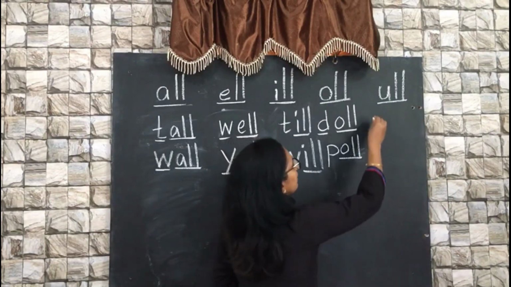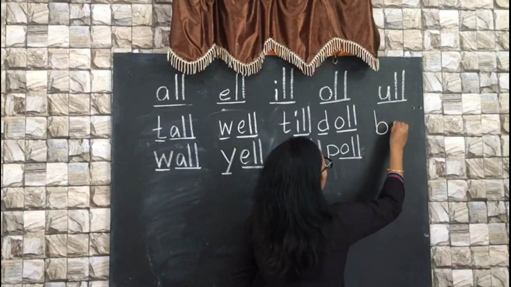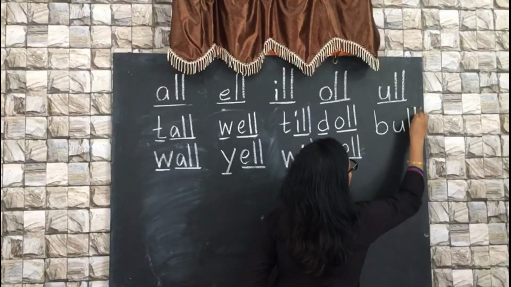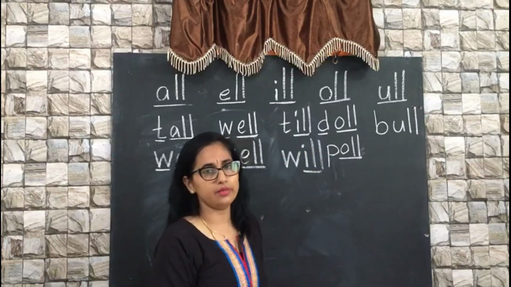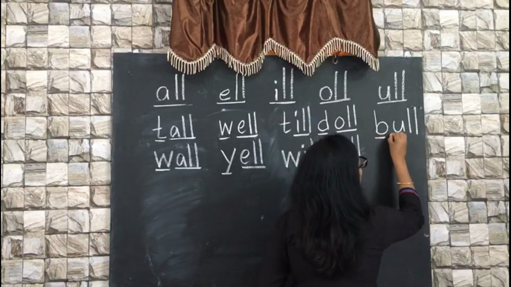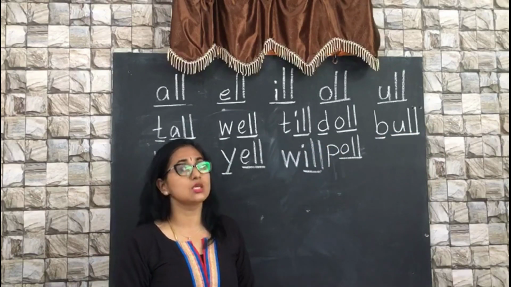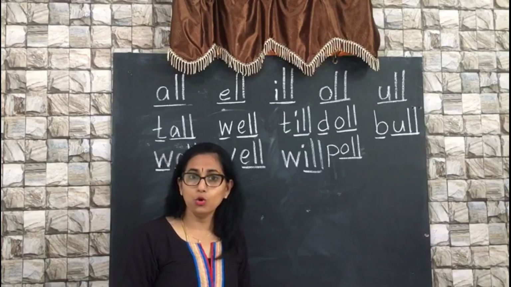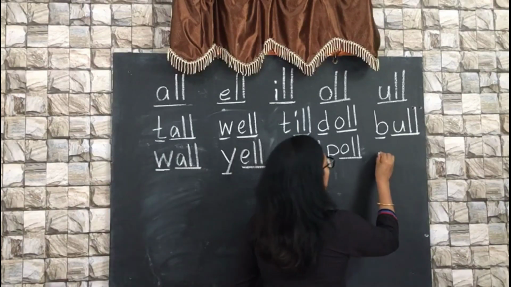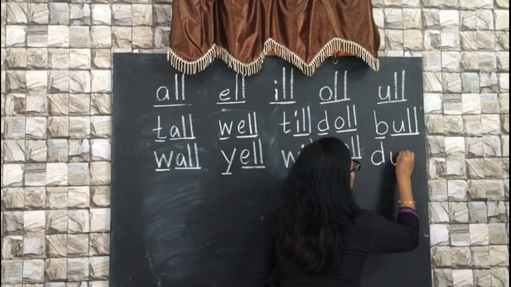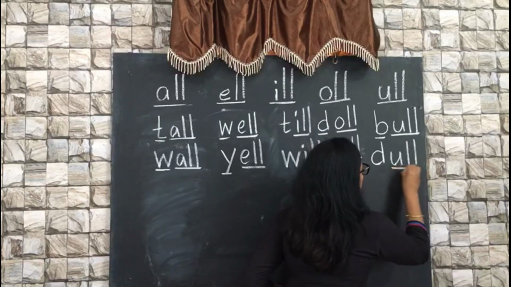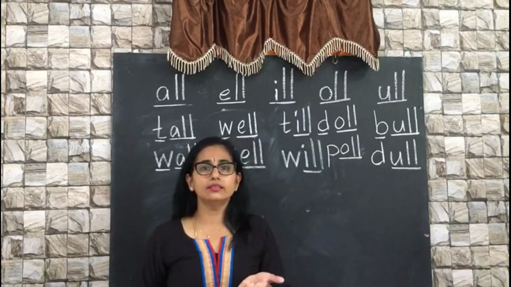Especially when you are writing B along with this combination, like B and U double L, the sound says bull, bull, yes. And when you are writing D along with the same combination, the sound says dull.